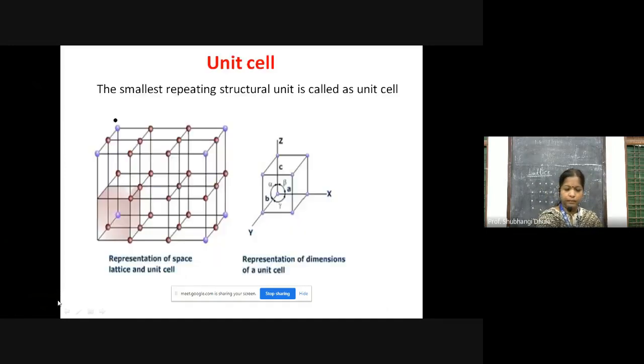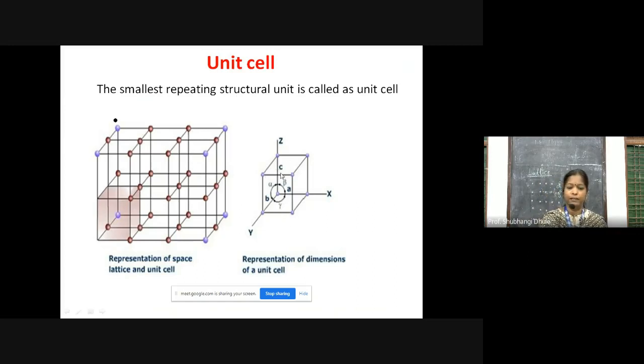Now, in the next slide, again I am showing that this is the crystal cell, the building block or smallest repeating unit. In the same manner, it is repeated. This unit cell is characterized or described by its parameters, called the crystallographic parameters. These parameters are along three directions, the x, y and z directions, and the edge lengths are called A, B, C.